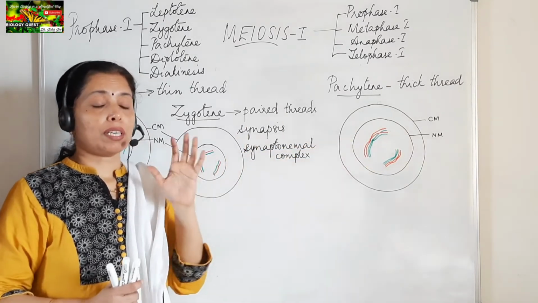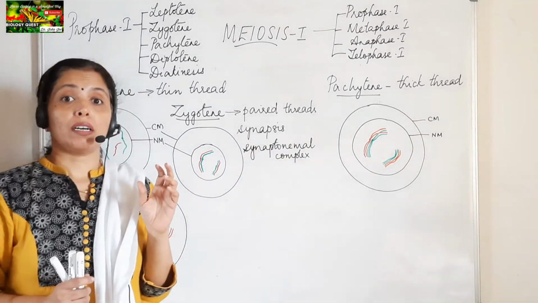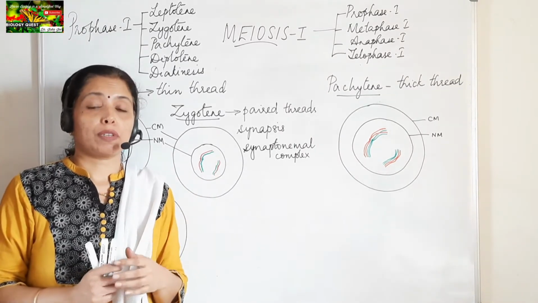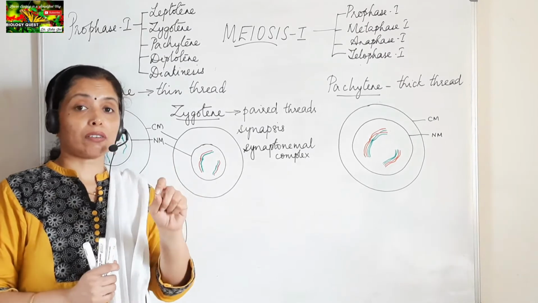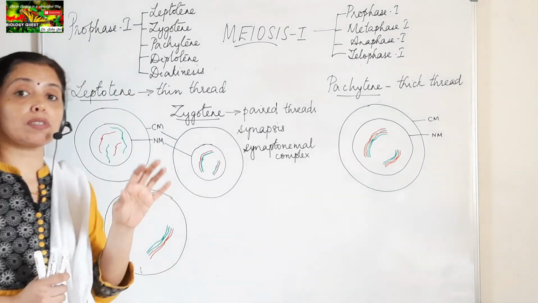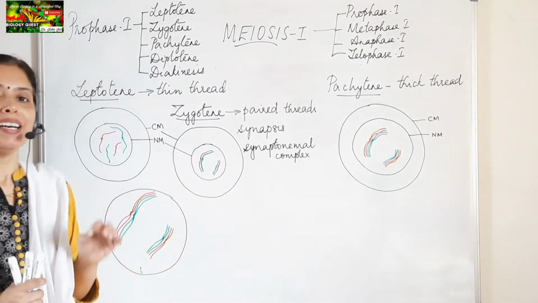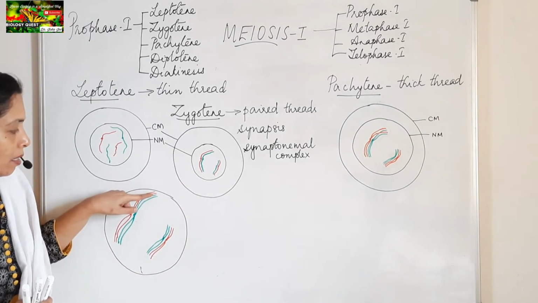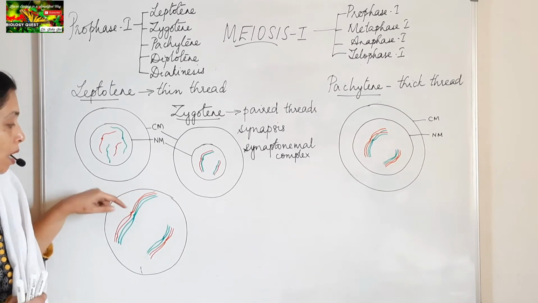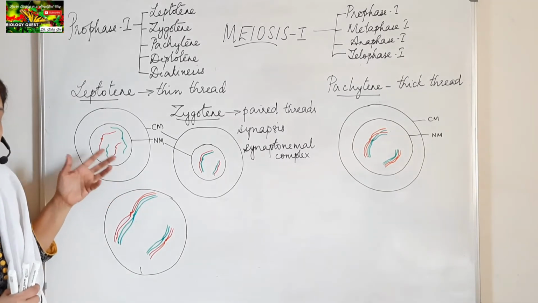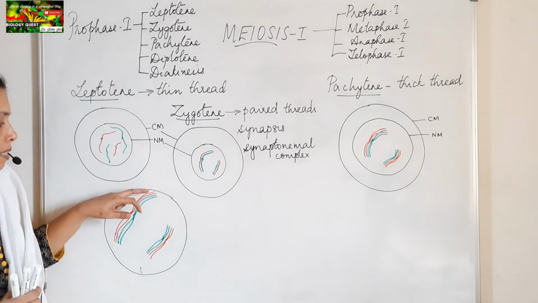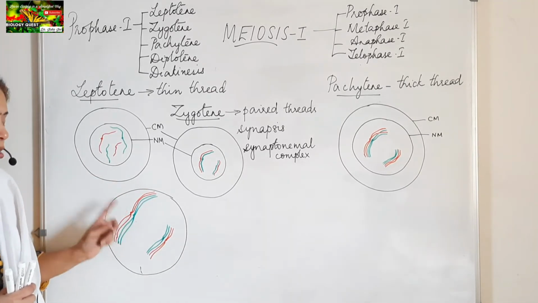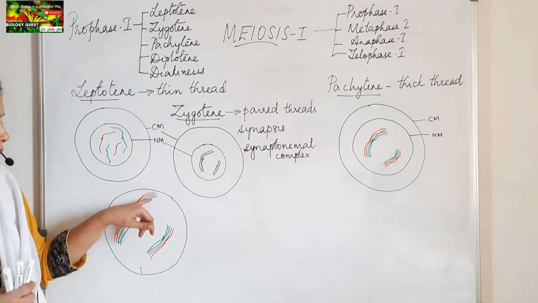Okay, now in between I have mentioned non-sister chromatids. We have already studied in one of the previous videos what sister chromatids are. Sister chromatids are the chromatids, or the arms, of the same chromosome. So these two red lines represent the two arms of the red chromosome. Suppose that is the paternal chromosome, then the red arms are the sister chromatids of that chromosome.